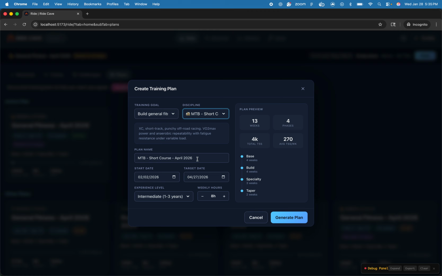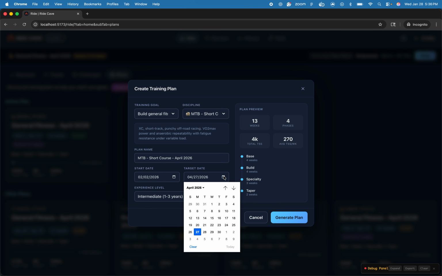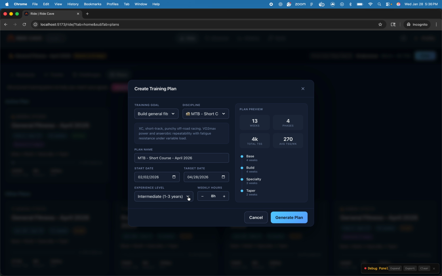It auto names it. This one's preset here with these dates. You can change the dates however you want to target a different date. And you can set a few other options here, whether you're experienced or not, and how many weekly hours you have to train. The plan overview is here. It tells you your average weekly TSS, your total TSS, number of weeks, and phases. The workouts are generally broken down into 4 phases of base, build, specialty, and then taper.